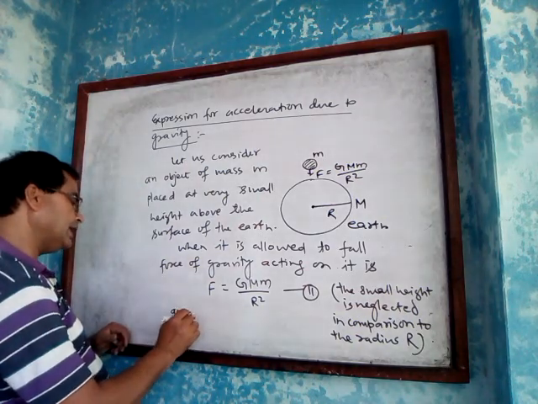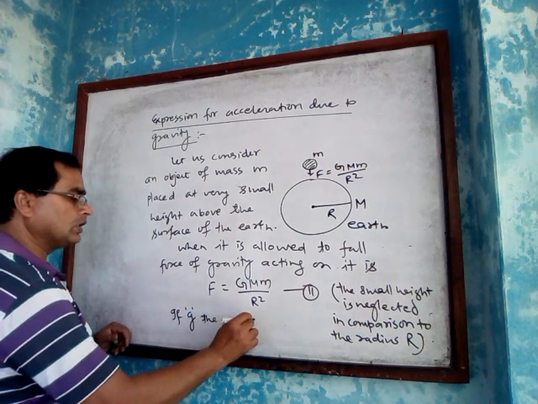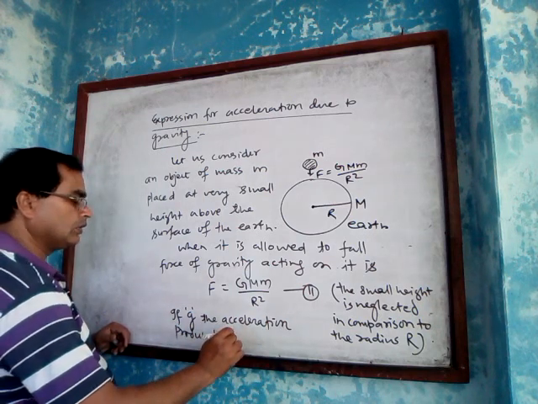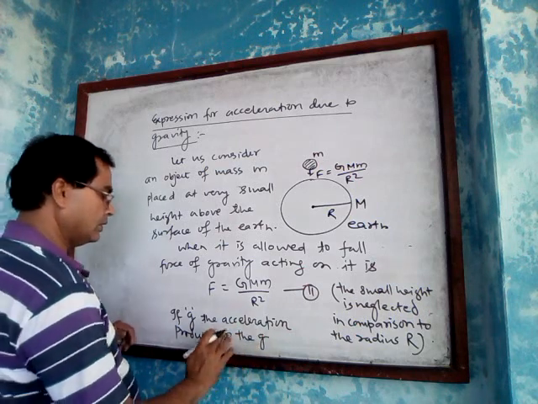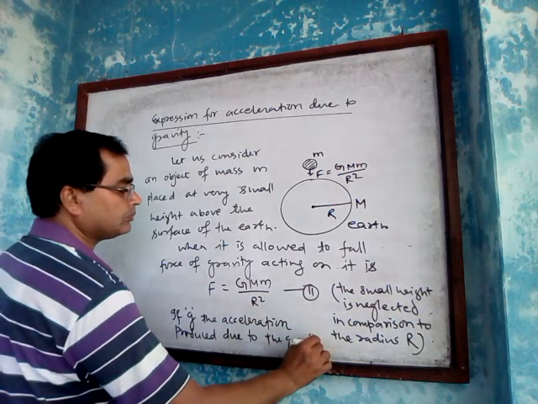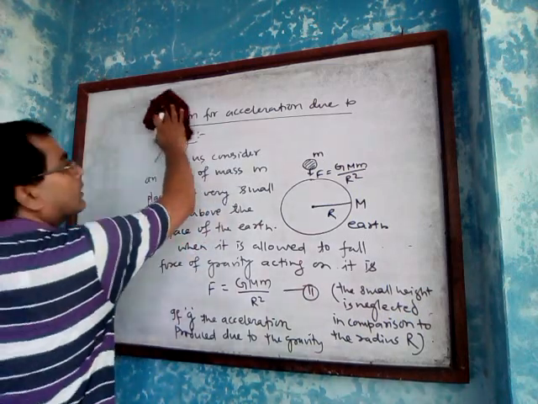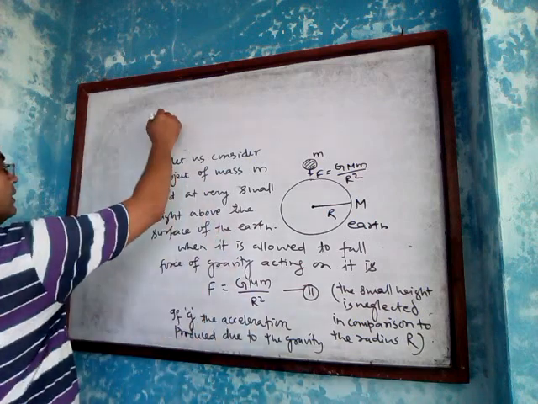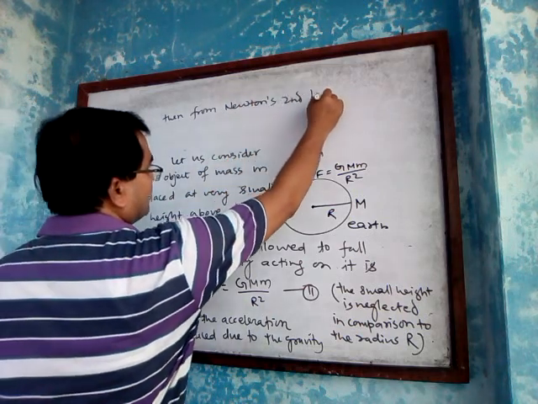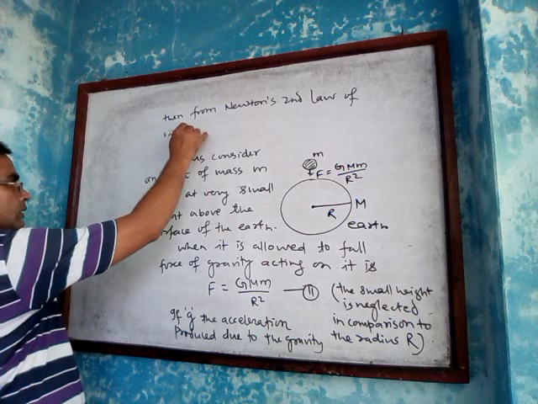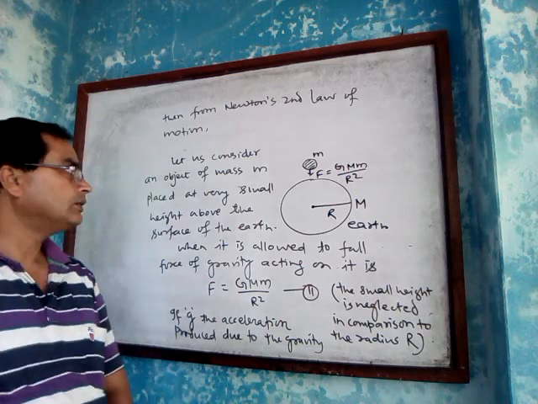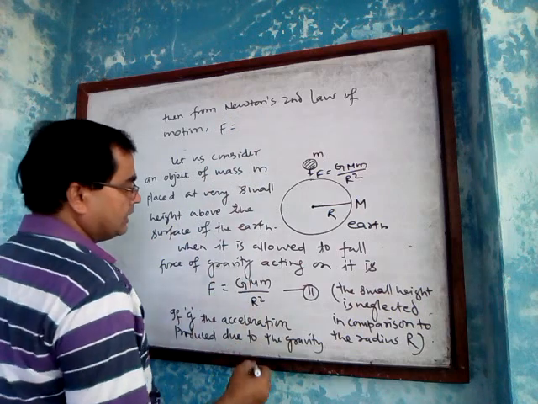If g is the acceleration produced due to the gravity, then from Newton's second law of motion we can write F equals mass into acceleration.